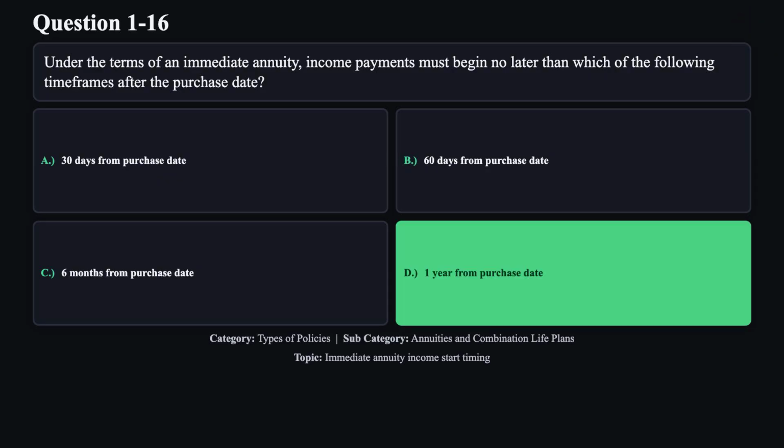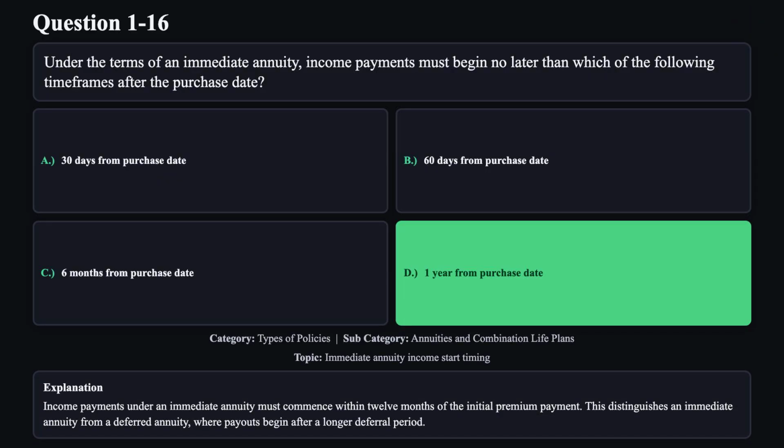The correct answer is D. Income payments under an immediate annuity must commence within 12 months of the initial premium payment. This distinguishes an immediate annuity from a deferred annuity, where payouts begin after a longer deferral period.